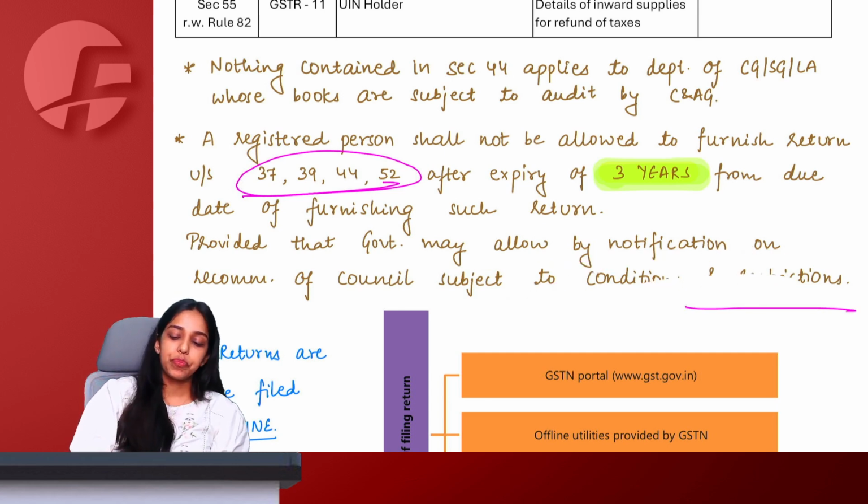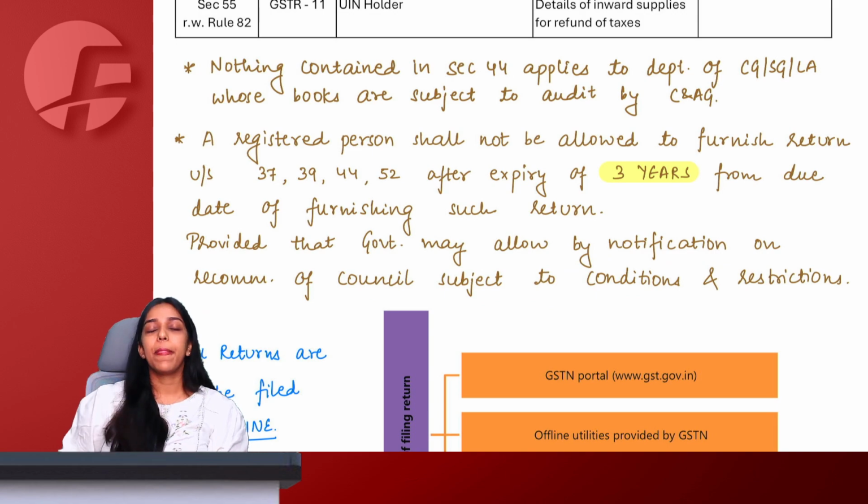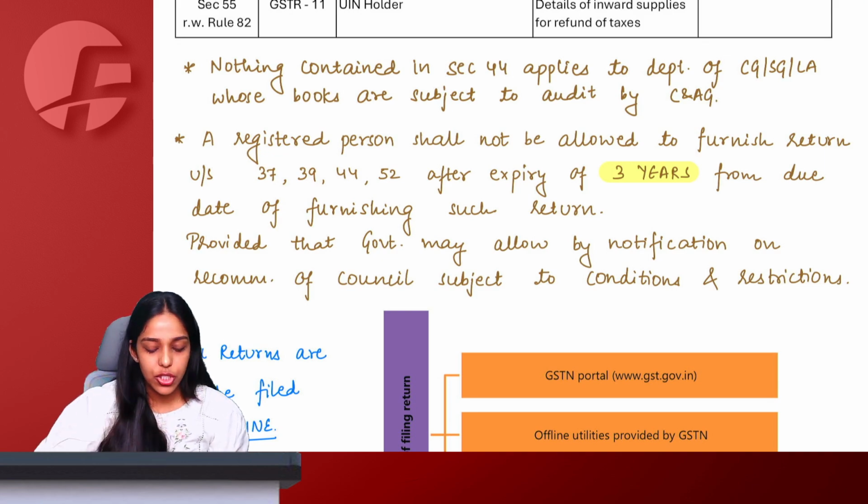Generally, we are saying after 3 years from the due date, then you cannot file returns. Then department will do your assessment, etc., issue you orders, and accordingly you have to pay the GST.